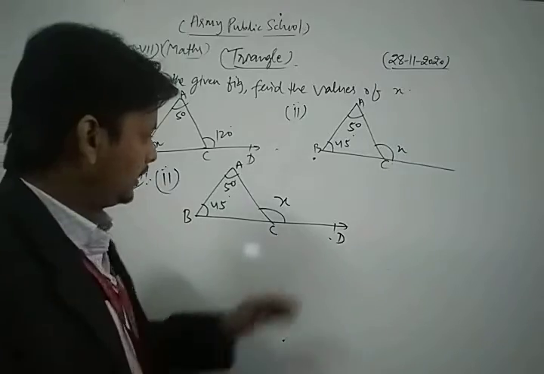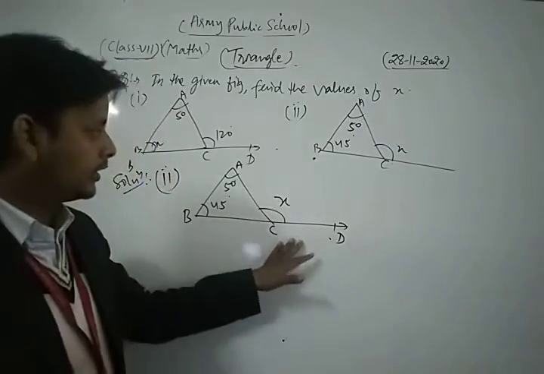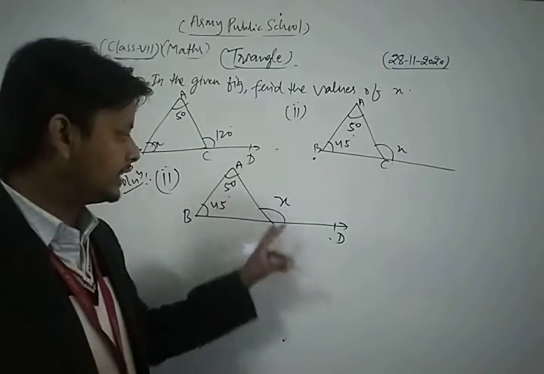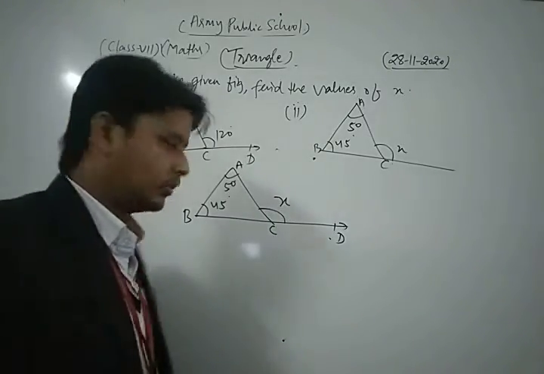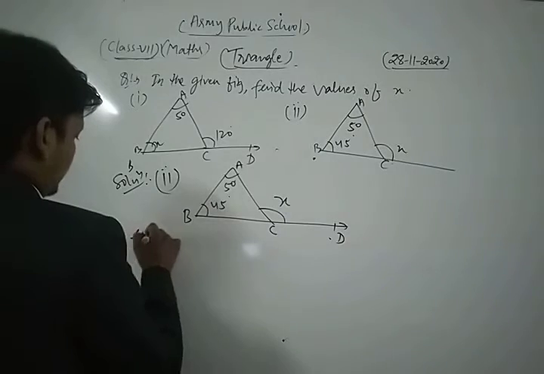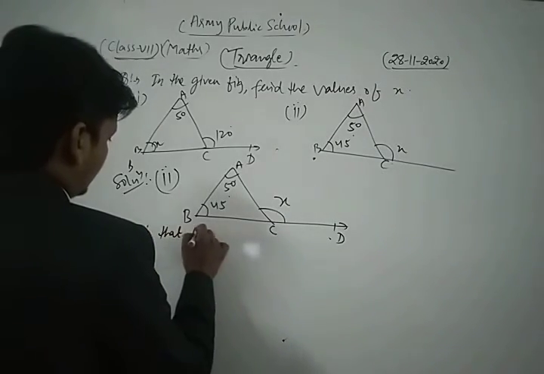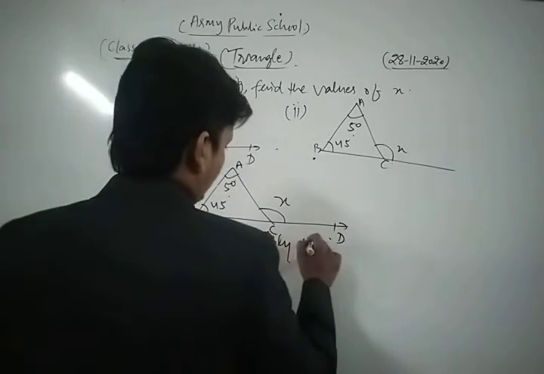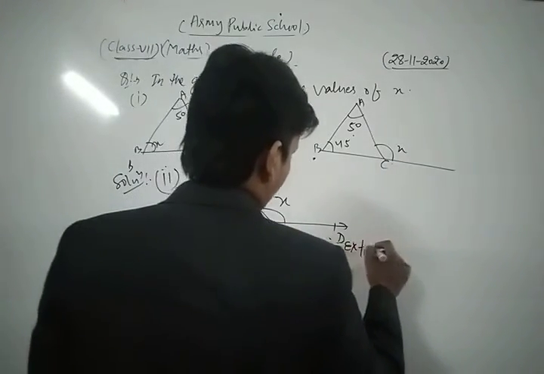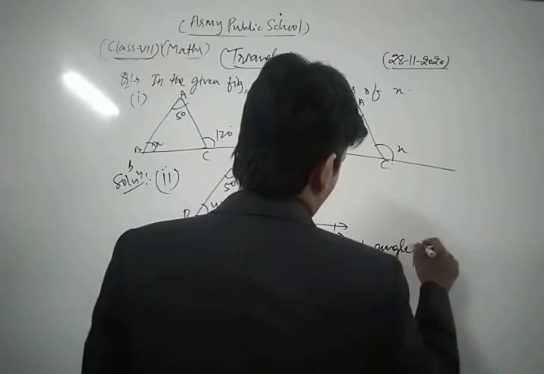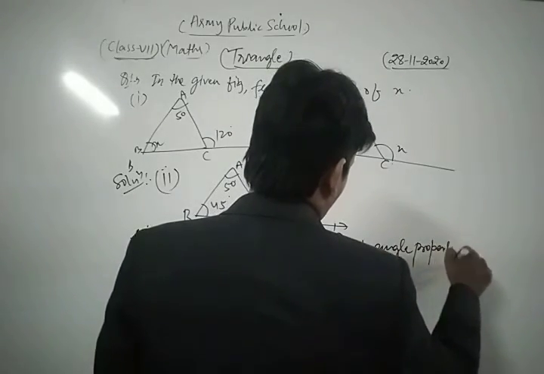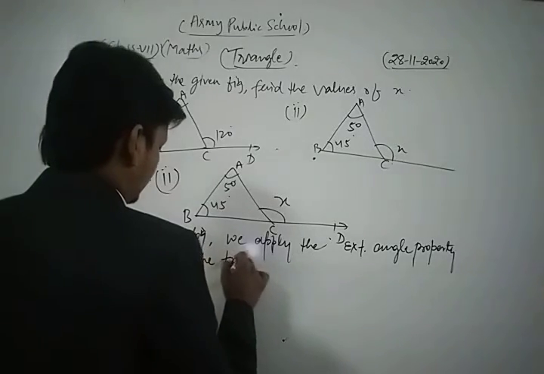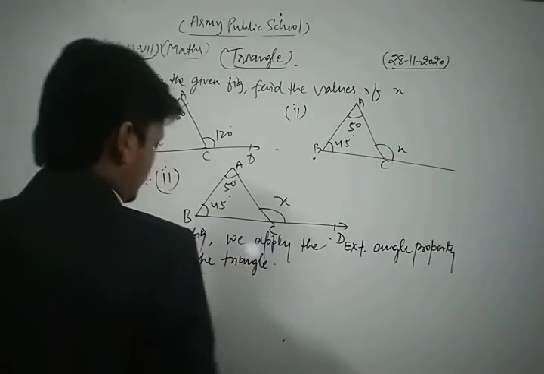Now in this figure we again apply the exterior angle property, because here angle ACD forms an exterior angle. In this figure we apply the exterior angle property of the triangle.